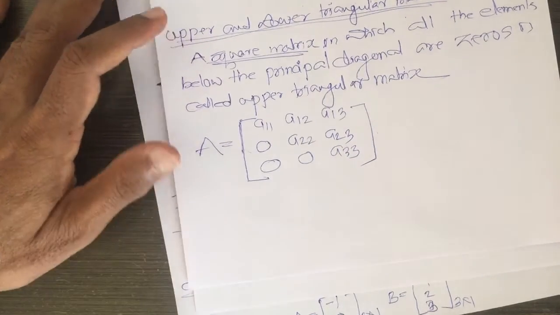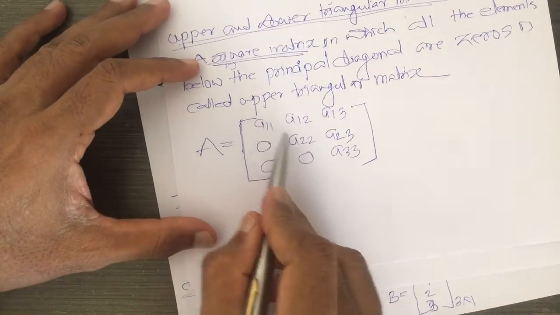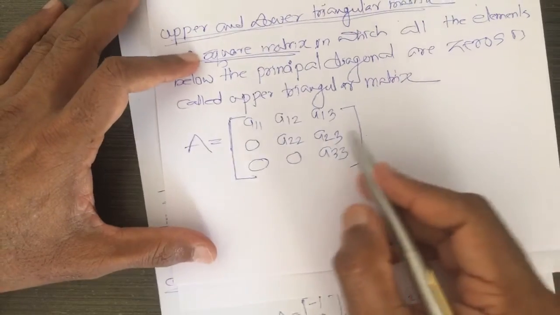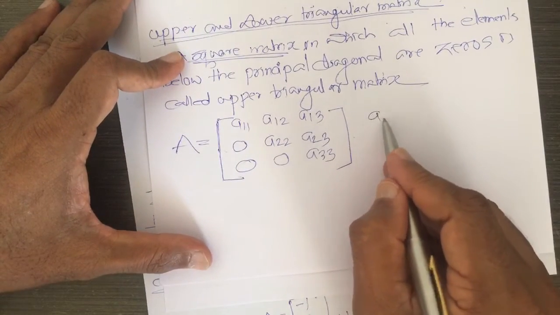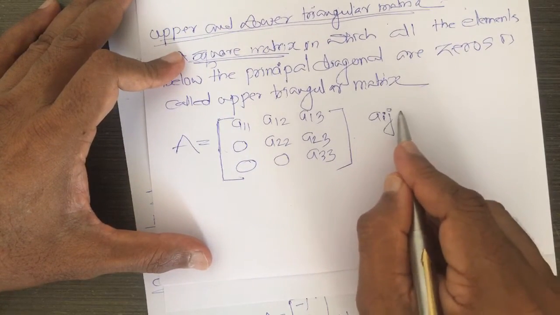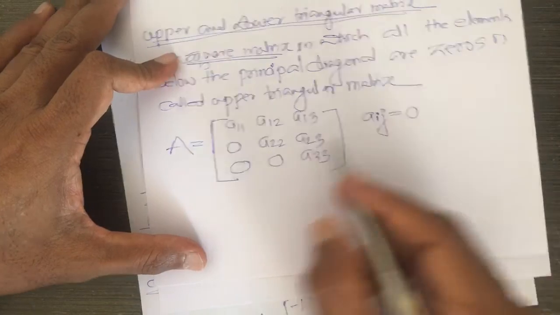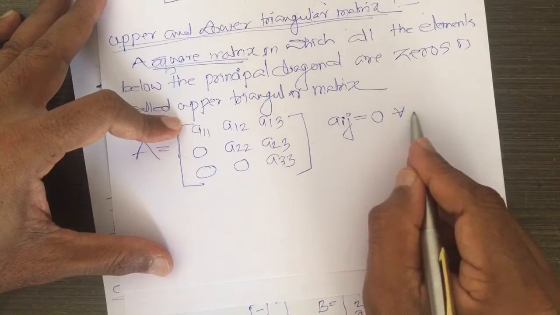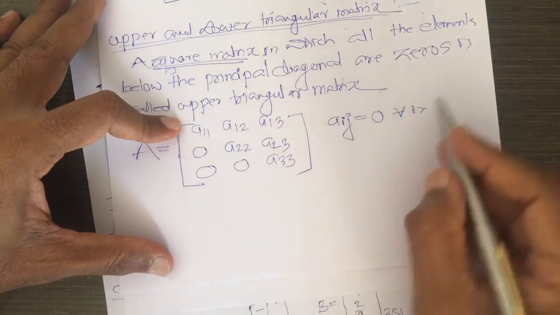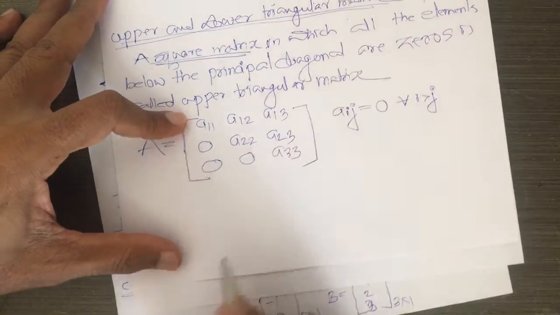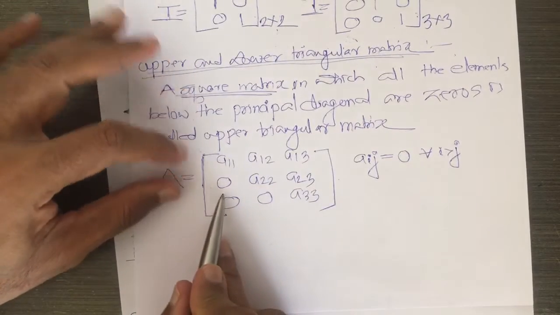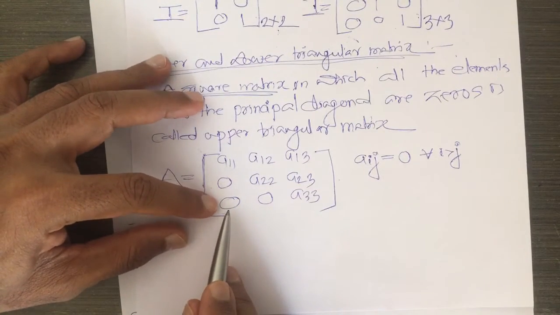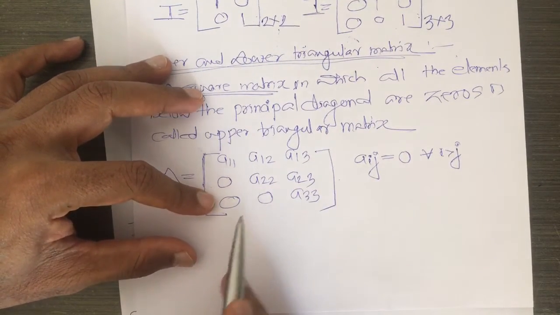Observe here, all the elements below the principal diagonal are zeros, means here remember Aij is equal to 0 for all i greater than j, because this is A21, this is A31, this is A32.